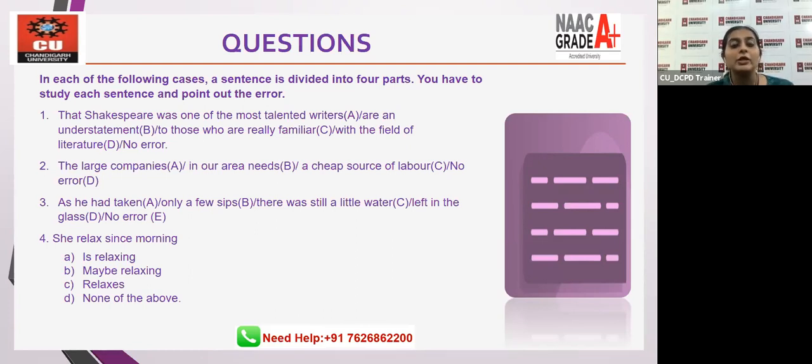If there is an error, in which part of this question is there an error? So please write down the answer in the chat box. First question, which part has an error? A, B, C, D, or there's no error. Write down in the chat box, everyone.